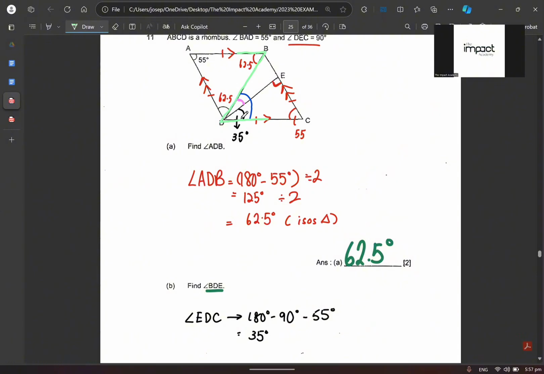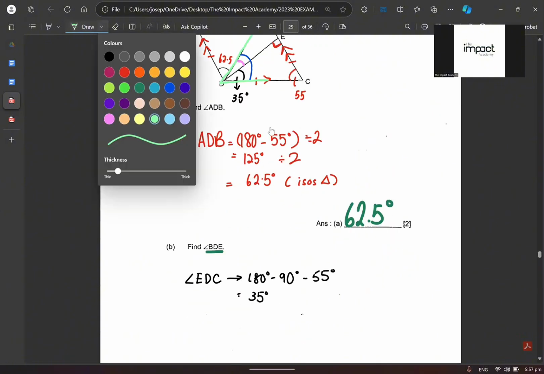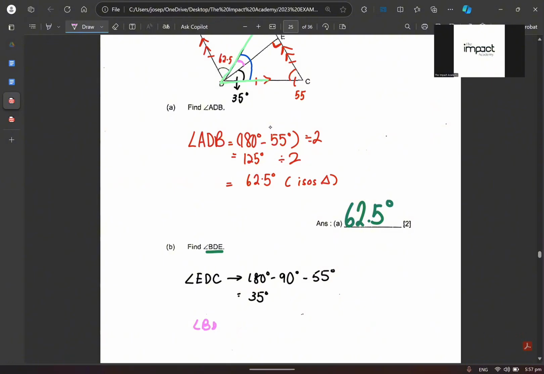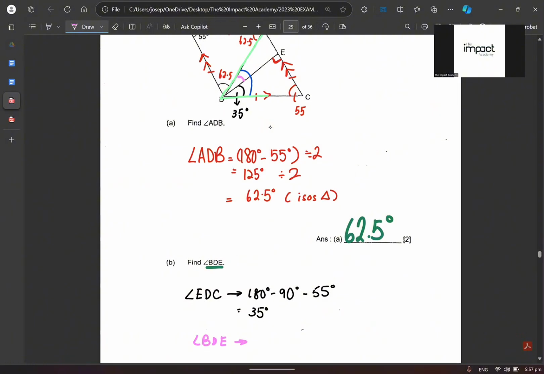Correct. Am I making sense? So this blue color one is actually 62.5. Agree or disagree? Right? So to find my pink color one, I will just have to say angle BDE is actually equals to 62.5 minus away 35 degrees. All right, so when I do that, I'll get to an answer of 27.5.